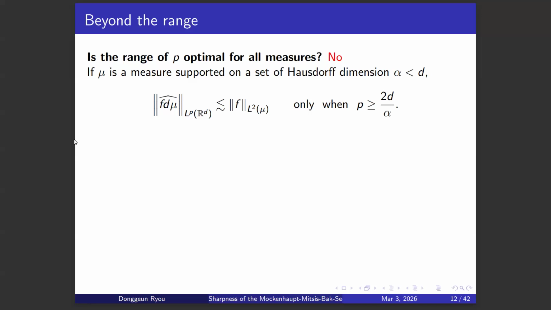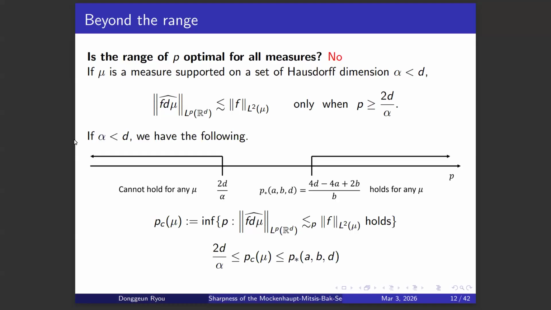Then the following is known. The L2 to LP estimate can only hold when P is greater than 2D over alpha. And also it is well known that if alpha is small... so combining with the generalized restriction estimate, we have the following result.